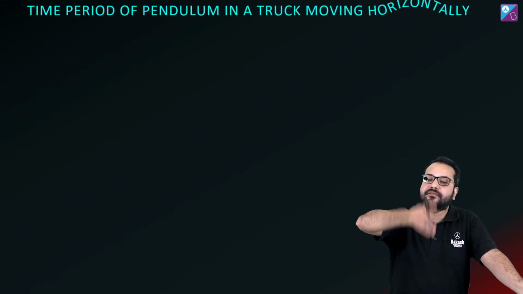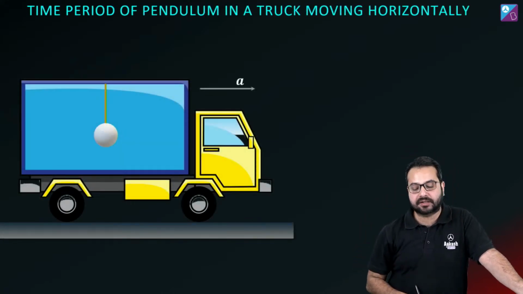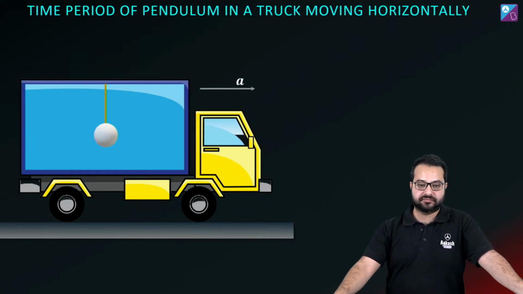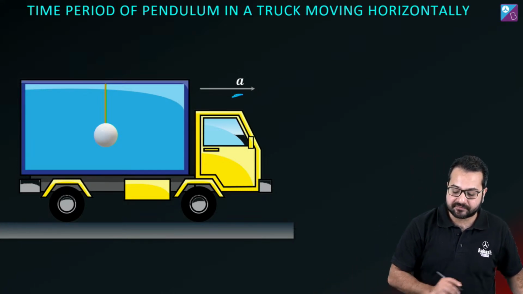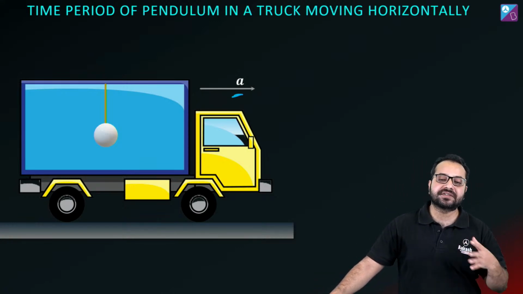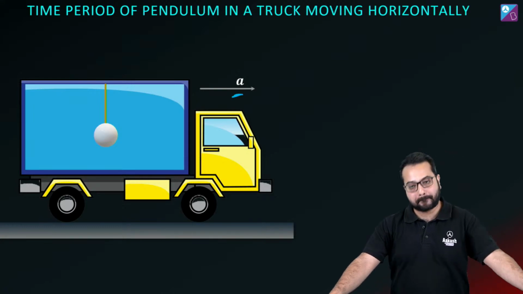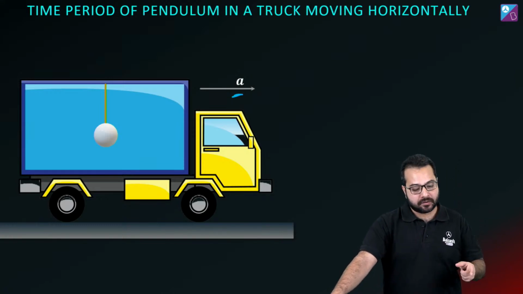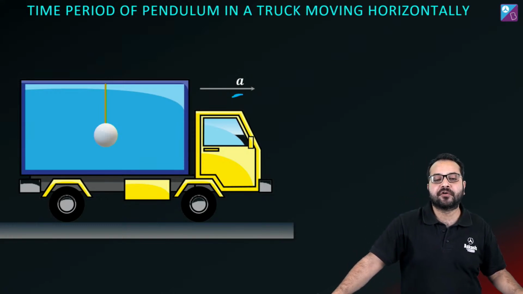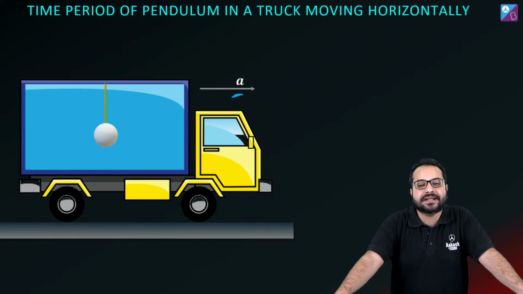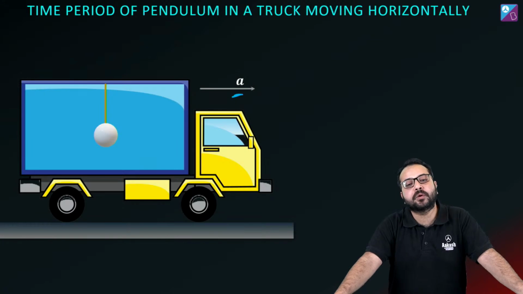Next, अभी तक हम लोग सिर्फ vertical acceleration की बात कर रहे थे. Now let's say we have a pendulum in the truck, and this truck is accelerating with an acceleration A. Now in this case I have to find out what is the time period of this pendulum. ठीक है? Now एक बात तो पक्की है, will the string remain vertical? If this is accelerating with A, is the string going to be vertical?